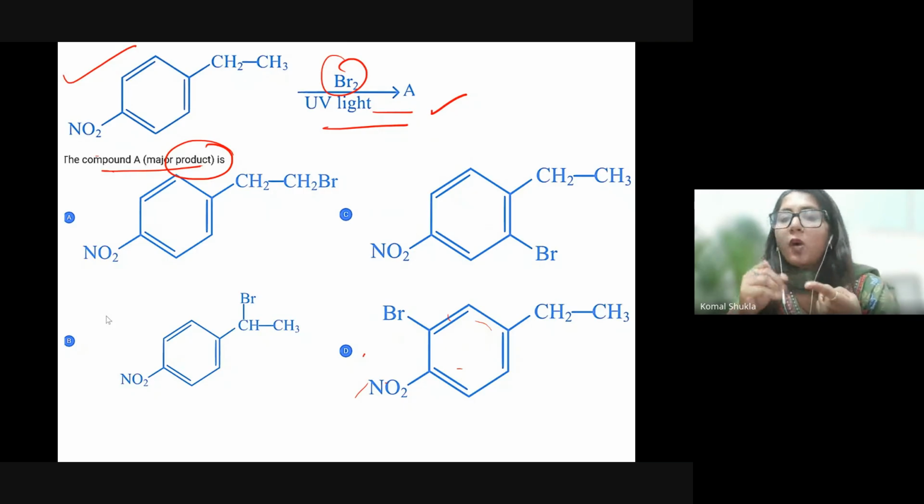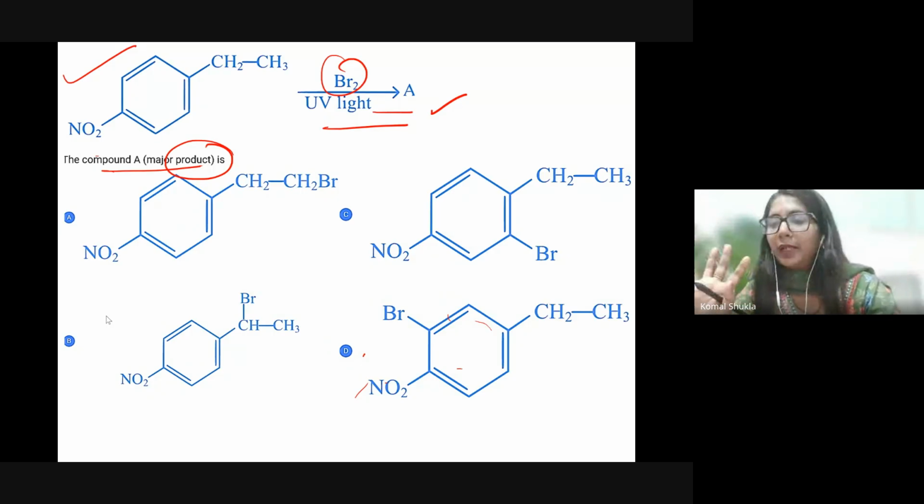Option C and option D show the bromine attached to the benzene ring. That is a ring substitution reaction, which typically needs a Lewis acid catalyst like FeBr3 rather than UV light. That is why we are choosing option B.